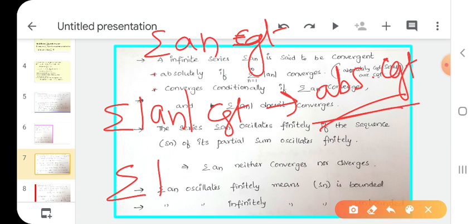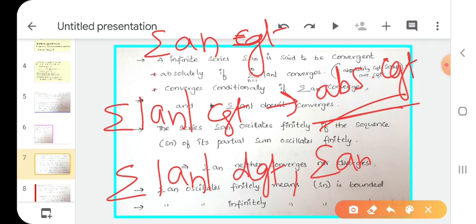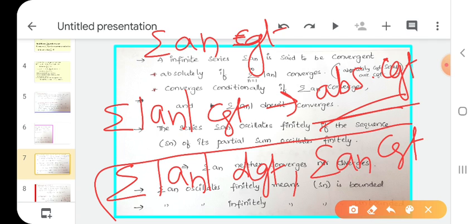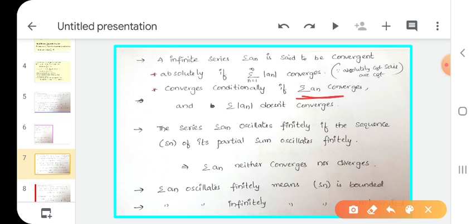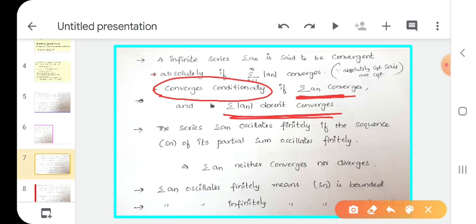If summation an is convergent but summation mod an is not convergent, that is divergent, we say it is conditionally convergent. Summation an is convergent but summation of mod an is not convergent. So we say it is conditionally convergent. This is summation an converging. Summation of mod an does not converge. What we call it is conditionally convergent.